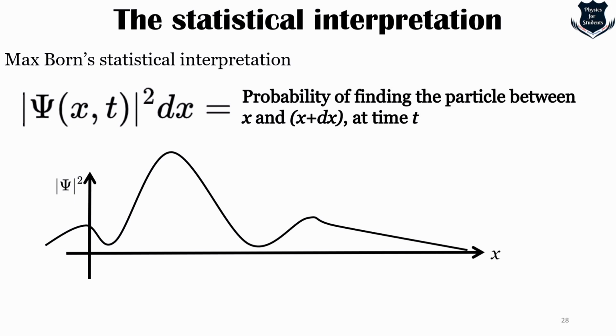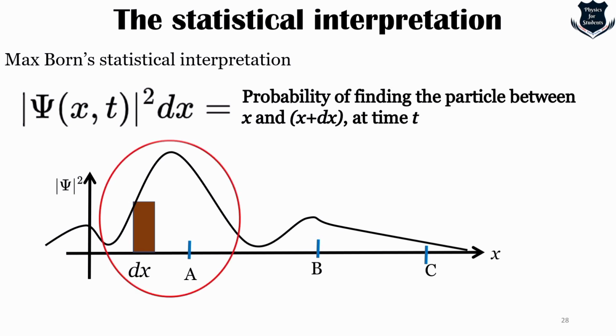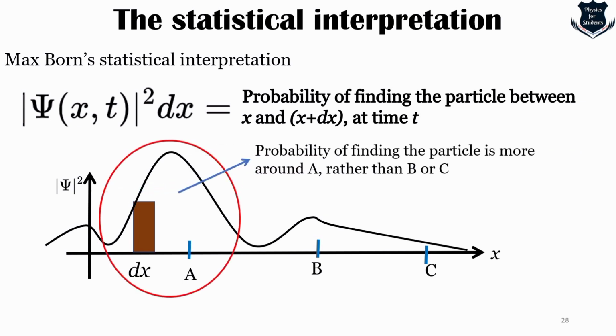So there are points A, B and C, and this is the area where there is a probability: the probability of finding the particle is more around A rather than B or C. So you could likely find the particle in the vicinity of A and relatively less likely near B.